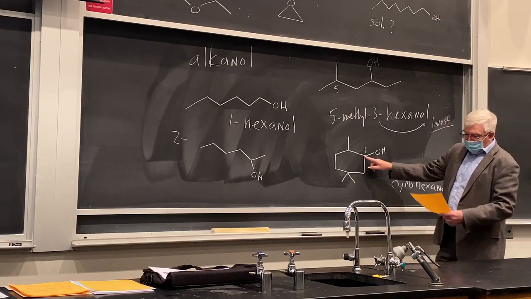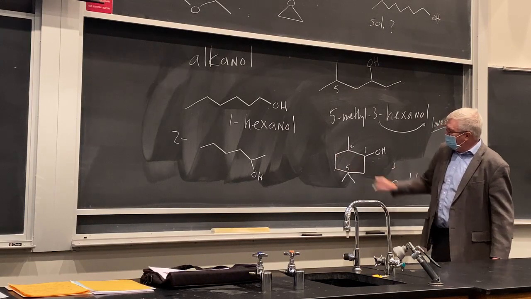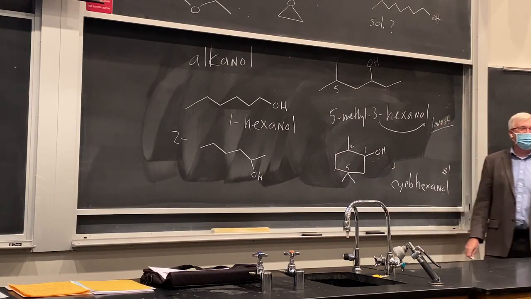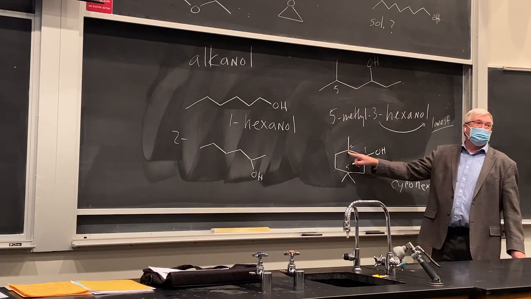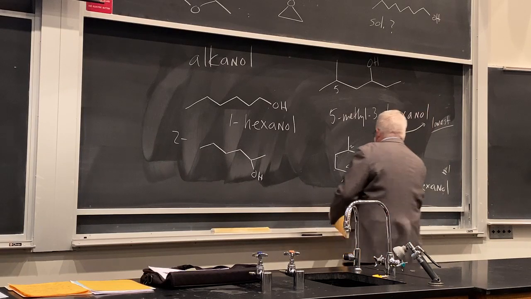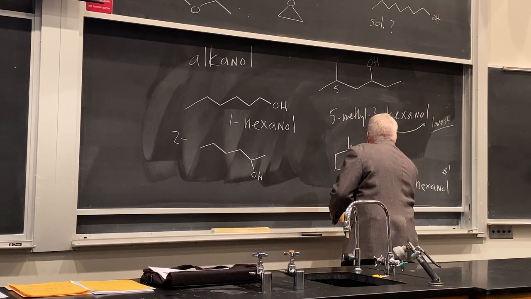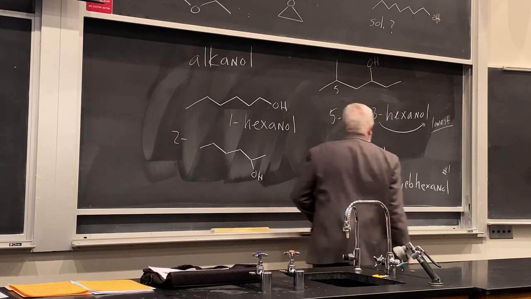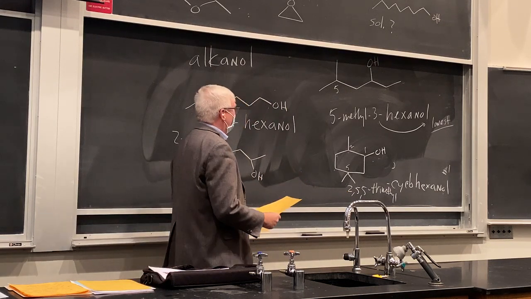Okay, and then how do we number around here? 1, 2, actually, 3, 4, 5. Okay, so if we went the other way, it'd be 3, 3, 6. Okay, that would be higher. So this is 2,5,5-trimethyl. Sorry, it's probably too small to see that, but the 1 is always implied there.